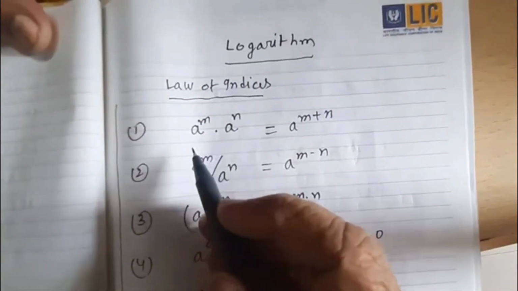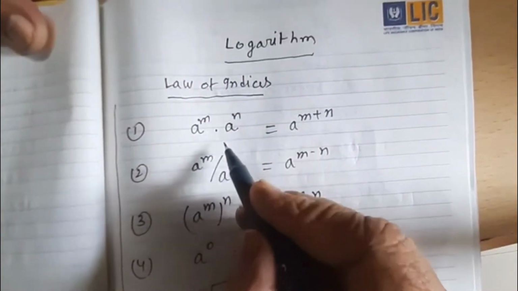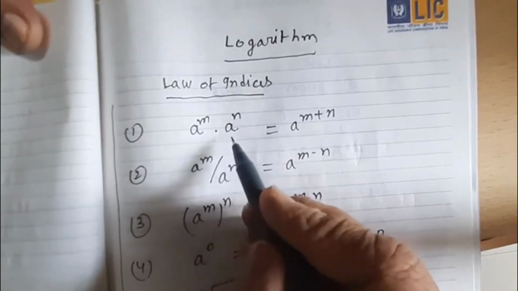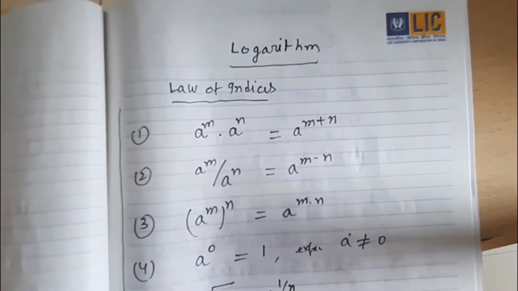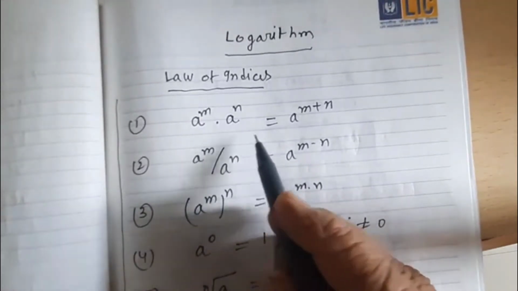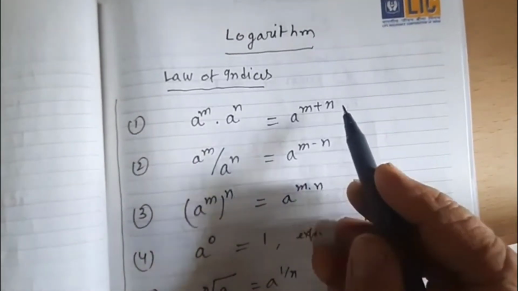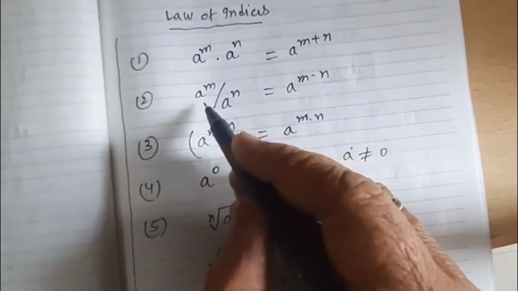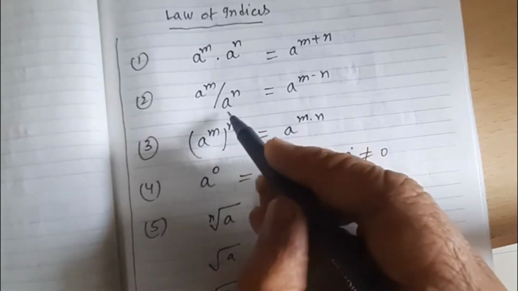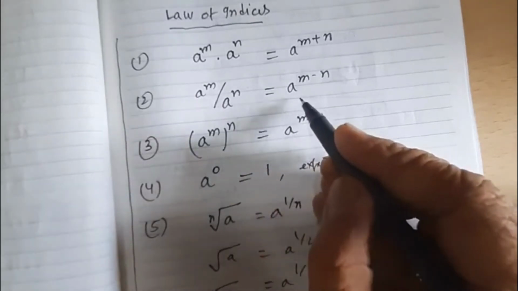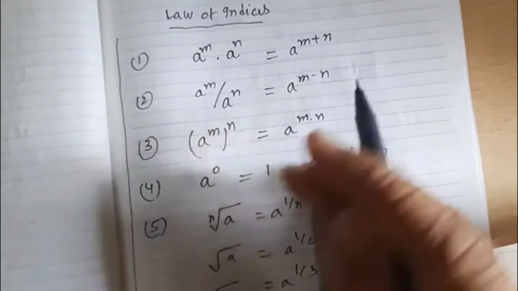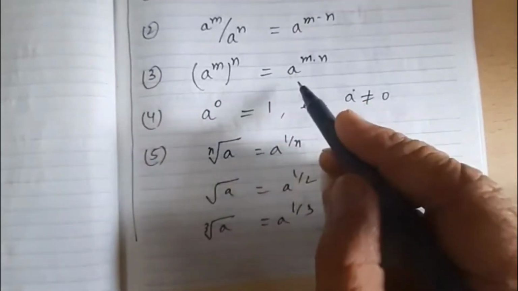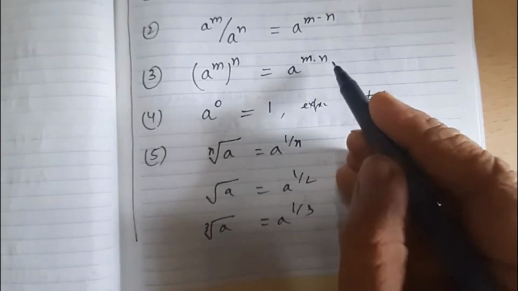घातांक का first rule है a to the power m into a to the power n. Here a is the base, the same base, and the powers are different. For that we add the powers: a to the power m plus n. It is the first law. Second, a to the power m upon a to the power n is equal to a to the power m minus n.